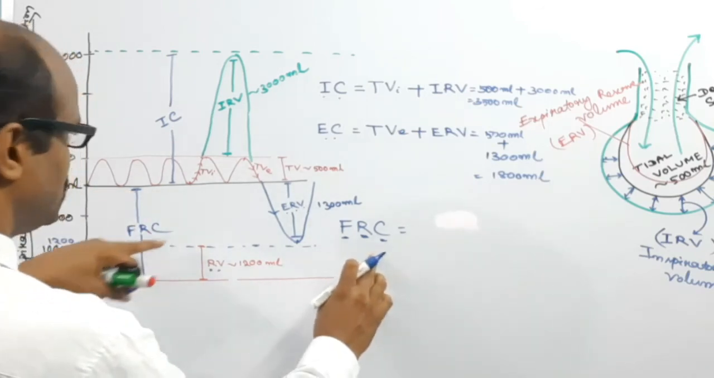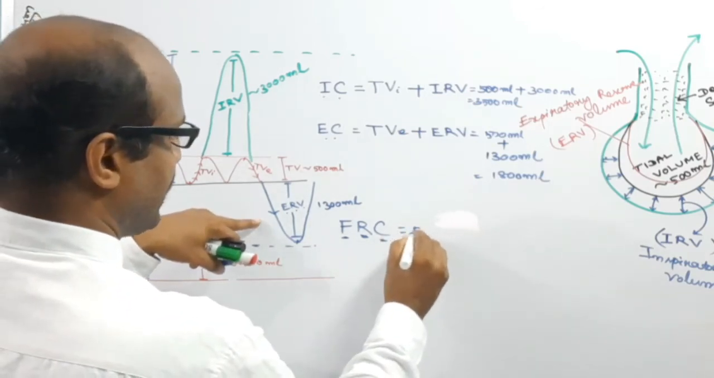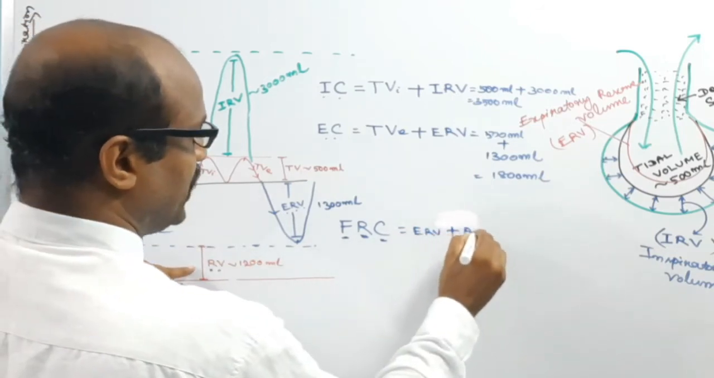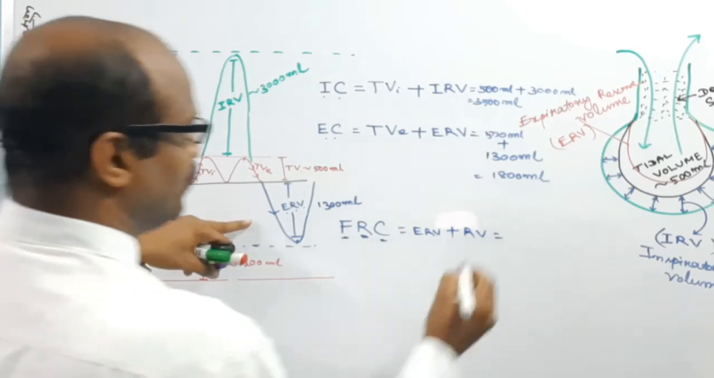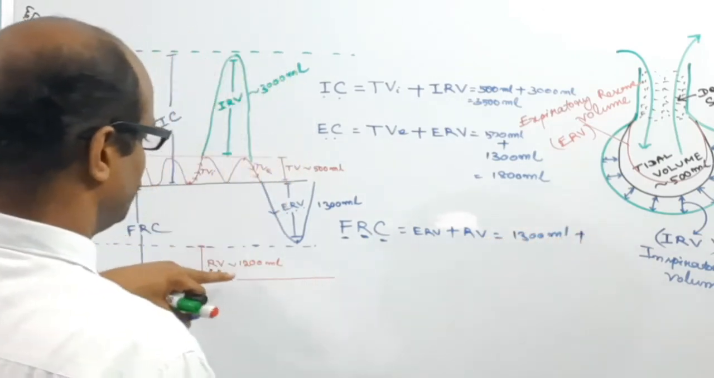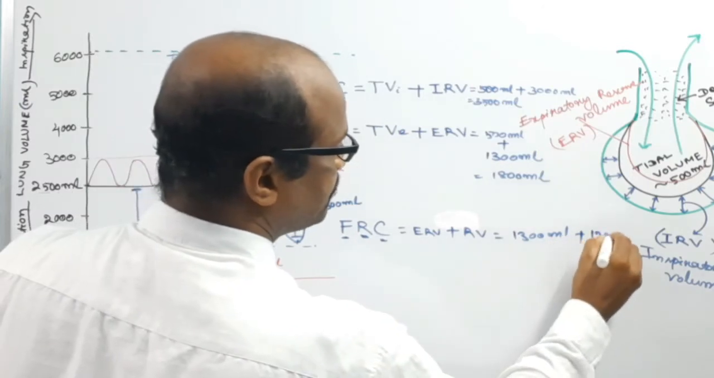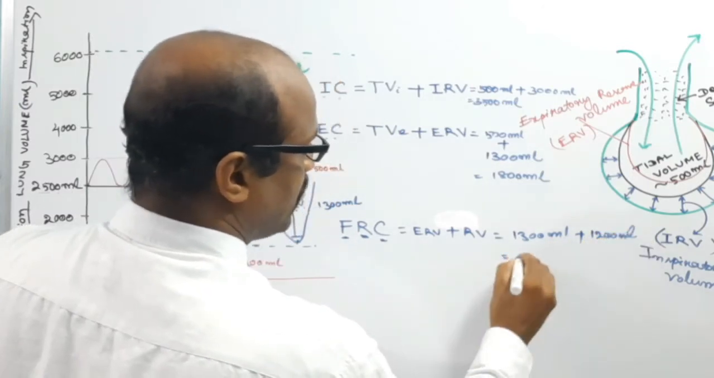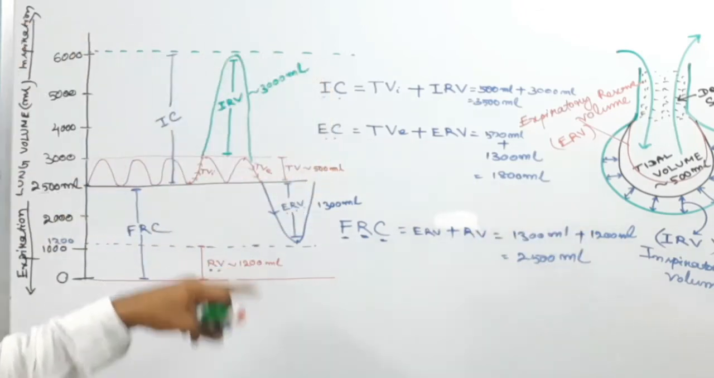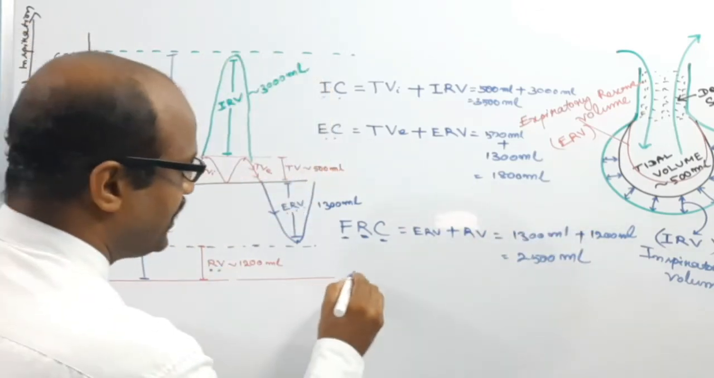So functional residual capacity means expiratory reserve volume plus residual volume. So it will be 1300 ml plus 1200 ml. So how much? 2500 ml. Next, the vital